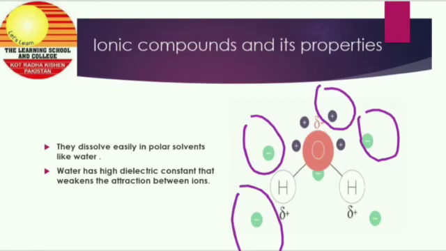Chloride ions, which are negative, move towards hydrogen because hydrogen has a partial positive charge, while sodium ions, which are positive, move towards oxygen because oxygen has a partial negative charge. This shows that they attract oppositely charged ions. Water has a high dielectric constant that weakens the attraction between ions. Dielectric constant means it has a high dipole moment, so it can easily weaken the attraction between the ions of the ionic compound.